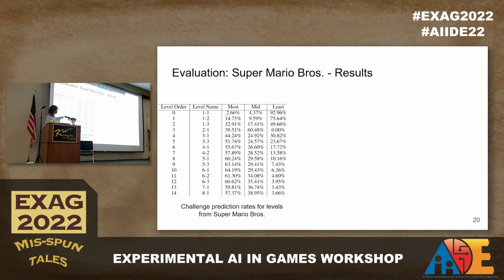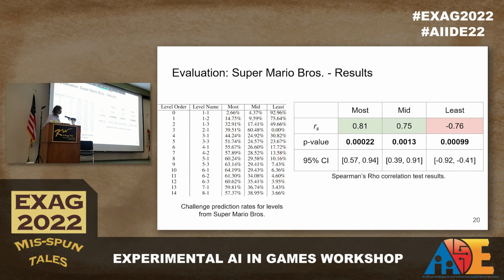As we can see, as the level is progressing, we're getting higher amounts of most challenging and fewer amounts of least challenging. And then if we actually look at the numbers, we have ourselves in this table positive numbers for the R score of most and mid, and a negative score for the least, which means, in fact, our assumption is correct, that challenge is increasing as the game is progressing. All of these values are statistically significant, and the ranges for a confidence interval of 95% keep them still in the positive or negative range. So that's great. Our model is learning something useful.